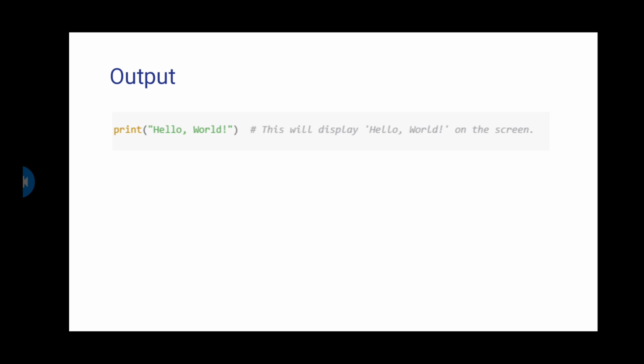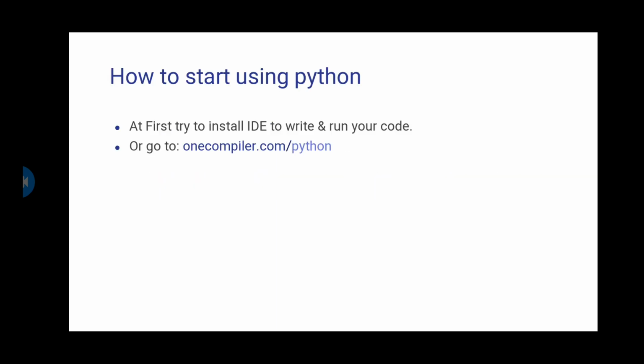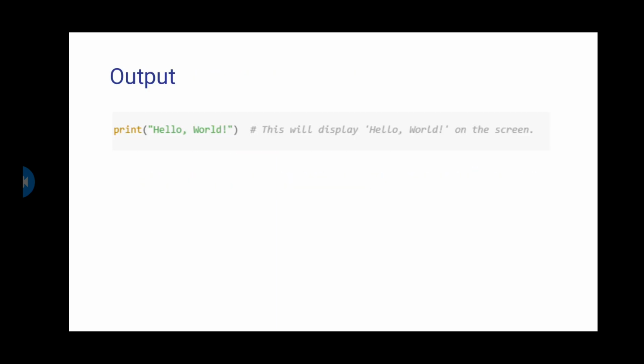If we write it down on onecompiler.com, it's going to output hello world.